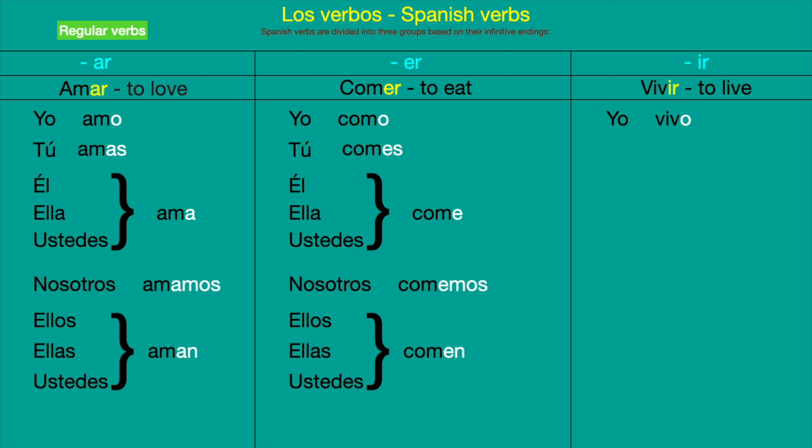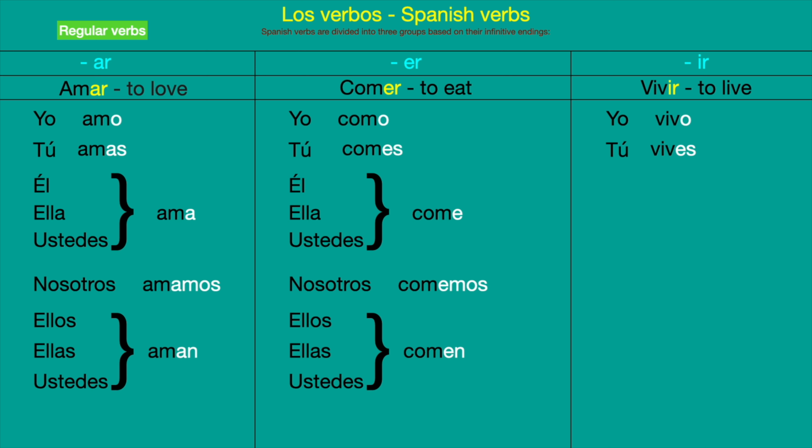So we are going to remove the ir from vivir, and we are going to put vivo. And then for the second person, probably you're going to say, oh, I know, you're going to put the es, tú vives. No, it's going to be tú vives.